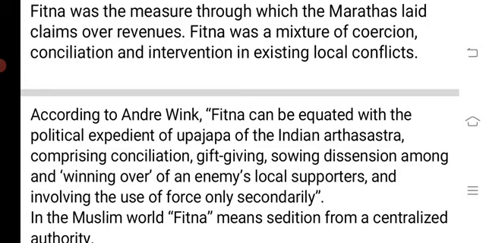So again, fitna was not specific to Mughal Maratha relations, but in general fitna literally means sedition. It also means conciliation. So basically it was a kind of method through which the Marathas would intervene in a territory and lay some kind of claim over the revenue from that area. So that does not mean direct rule or direct authority over that area, but it's having some kind of a right to collect some taxes or some amount of money from that particular area.